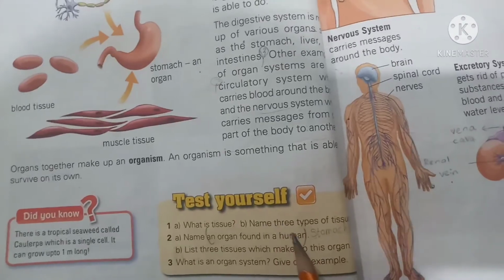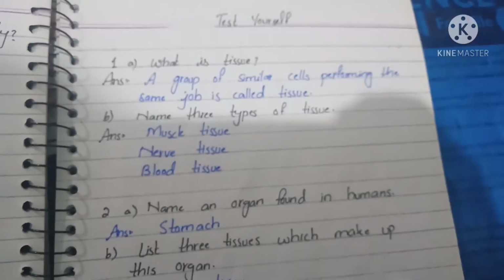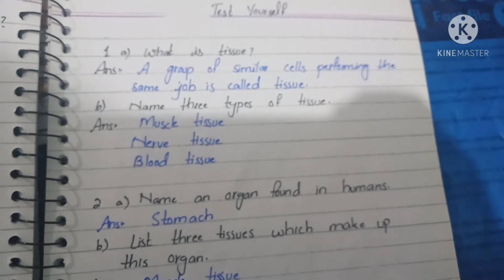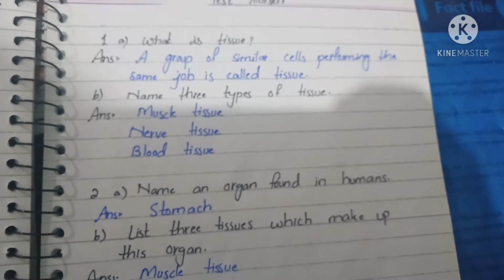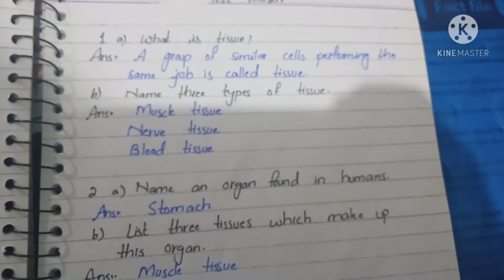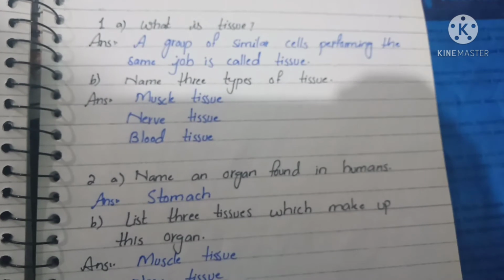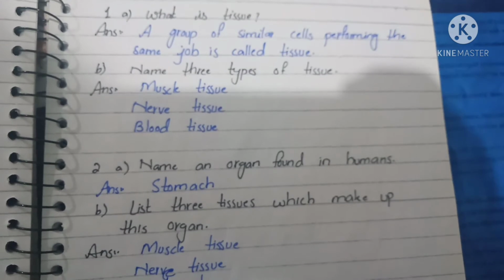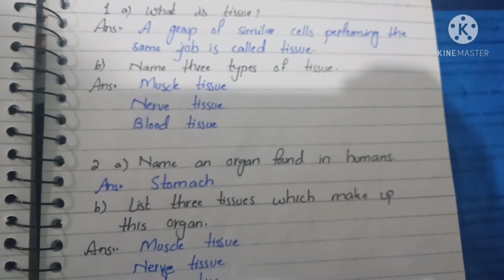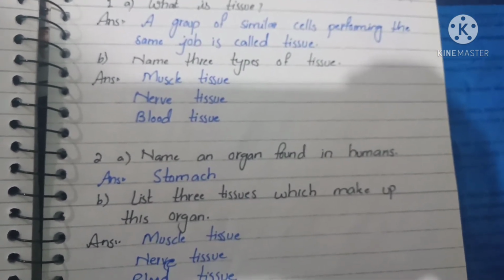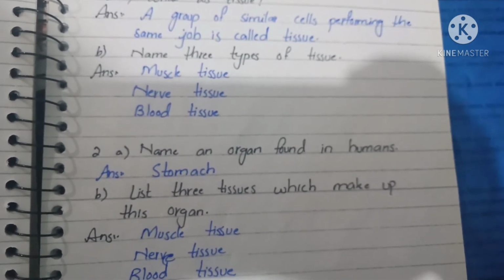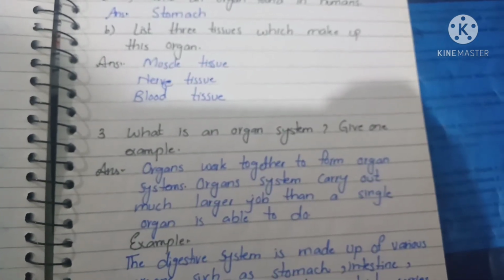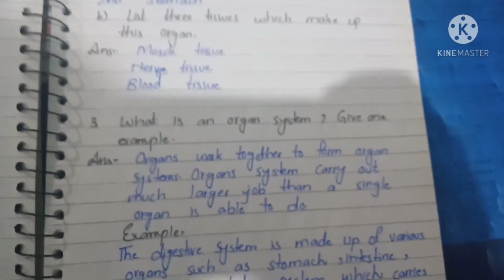Now students, let's discuss the test yourself. Question number 1 is, what is tissue? A group of similar cells performing the same job is called tissue. B part, name 3 types of tissue: muscle tissue, nerve tissue and blood tissue. Question number 2, part A, name an organ found in humans: stomach. Question number 2, part B, list 3 tissues which make up this organ: muscle tissue, nerve tissue and blood tissue.